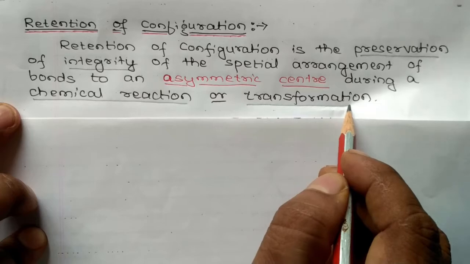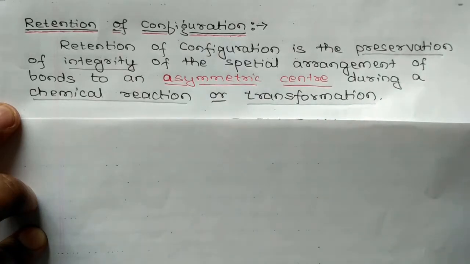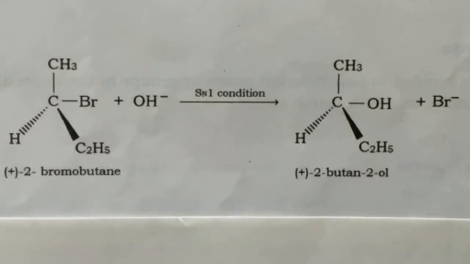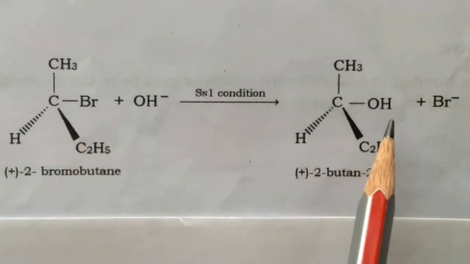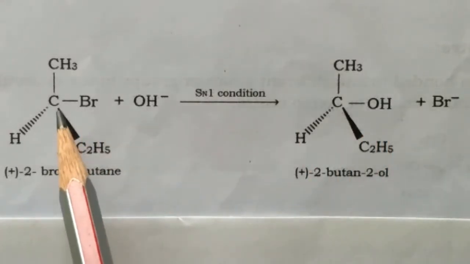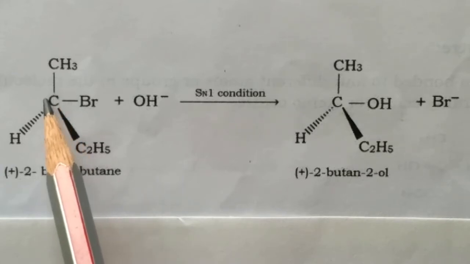By taking one example, we'll discuss retention of configuration. This is the reaction of 2-bromobutane with OH minus or alkali. Here, during this conversion, only Br gets replaced by OH. This is an asymmetric carbon atom.